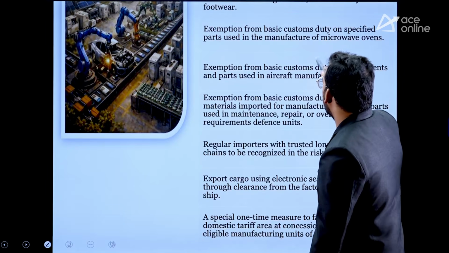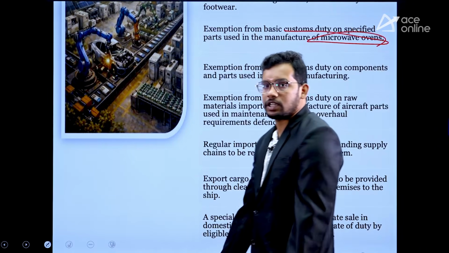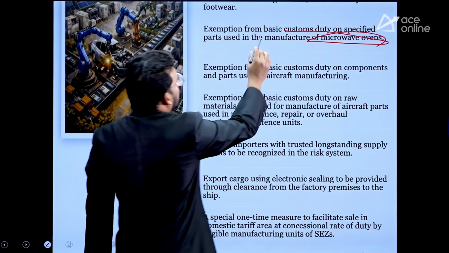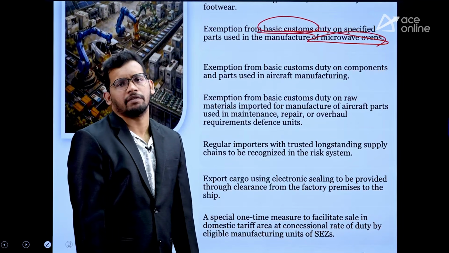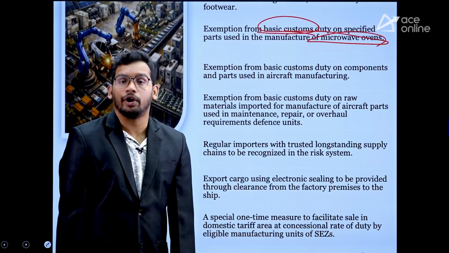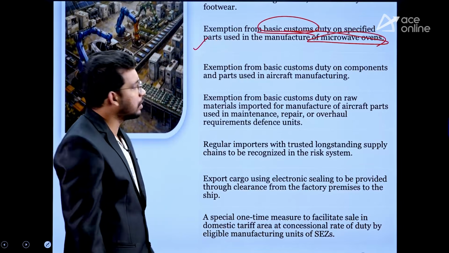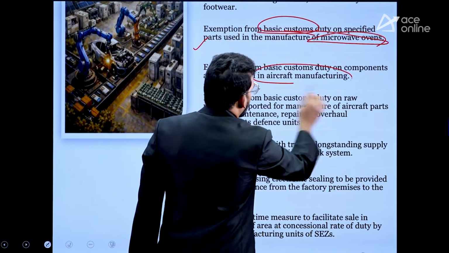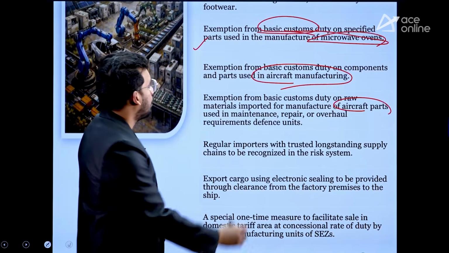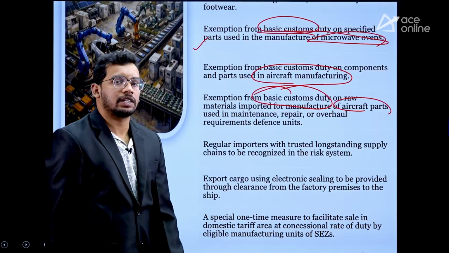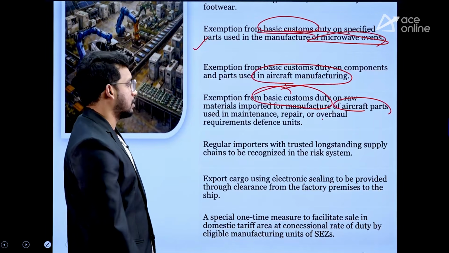One more exemption was given for microwave ovens. Whatever microwave ovens are there, those will be exempted from basic customs duty, BCD. This we are majorly importing from the USA and Western countries. So microwave ovens are going to get cheaper, right? So this is also one more tax exemption given in the manufacturing sector. Similarly, for aircraft manufacturing and aircraft parts used in repairs, basic customs duty was exempted.